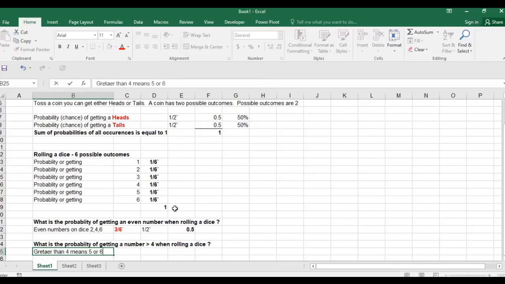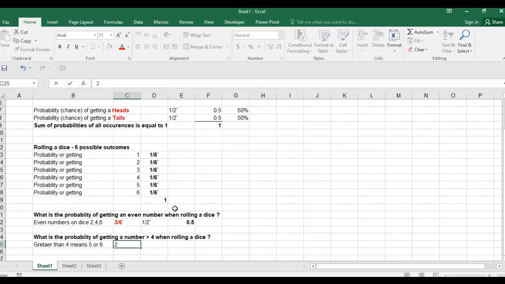So these are 2 outcomes, 5 and 6. 2 divided by 6, you can call it 1 divided by 3, or you can call it 0.333. So this is the probability, like 0.333, you may call it 33.33% or whatever.